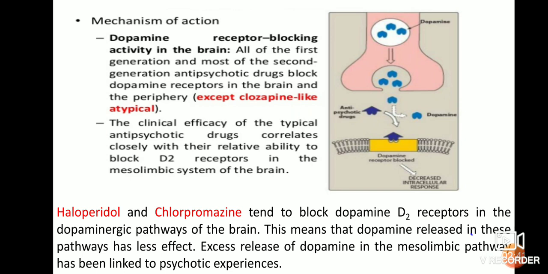These drugs block the dopamine D2 receptors in the dopamine pathway of the brain. This means dopamine released in this pathway has much less effect. Excess release of dopamine in the mesolimbic pathway has been linked to psychotic experience.